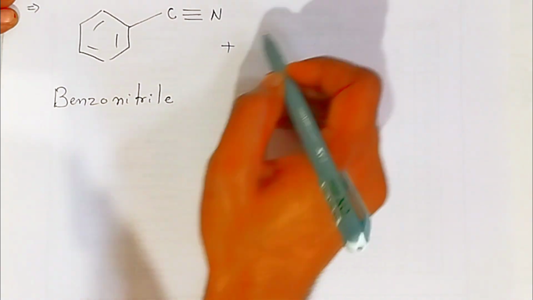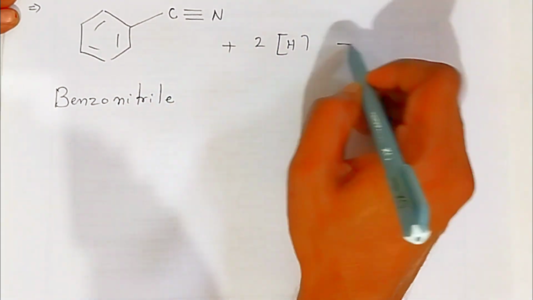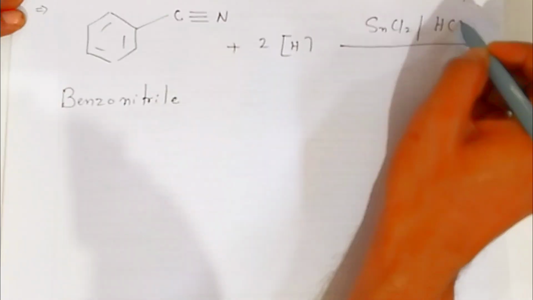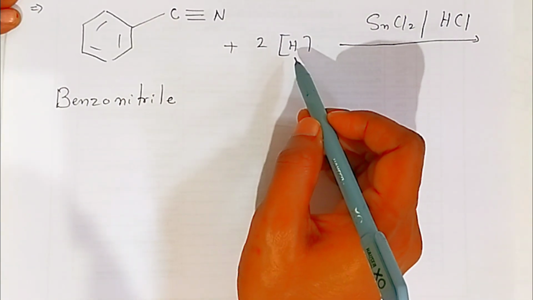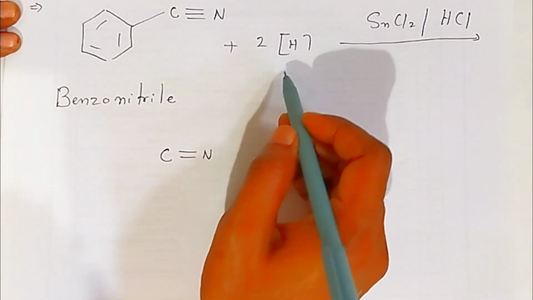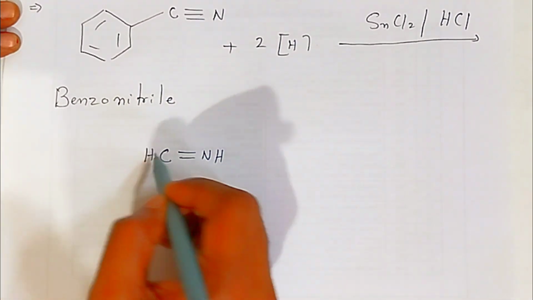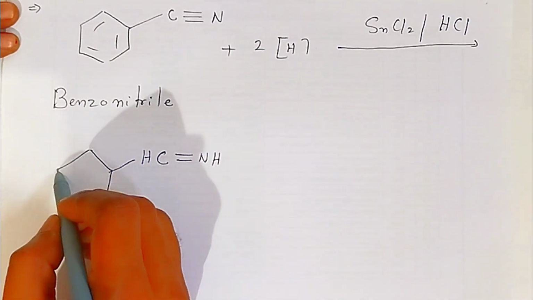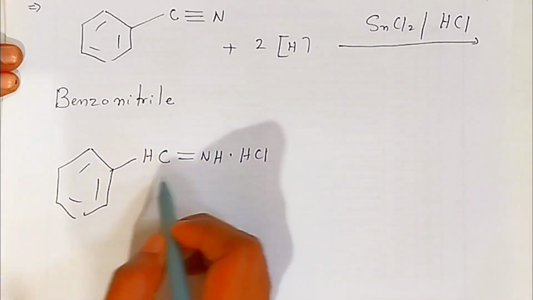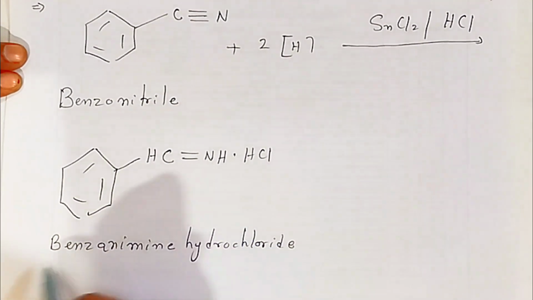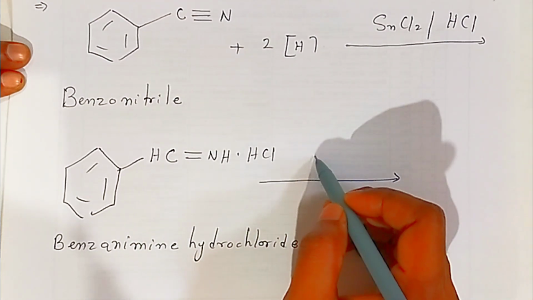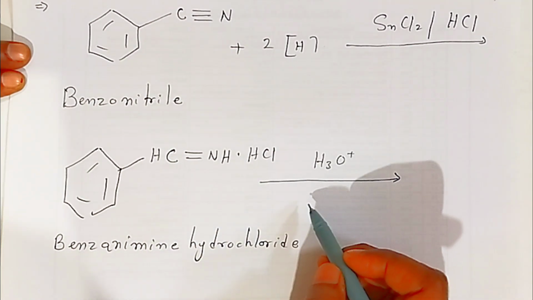This benzonitrile on reduction with hydrogen, which is coming from a mixture of stannous chloride and HCl that gives nascent hydrogen, what happens? First this carbon nitrogen triple bond will convert into a carbon nitrogen double bond, because one hydrogen will combine here and one hydrogen there, and your benzene will be as it is. Now HCl vapor will also attach to this imine, so it is called benzoimine hydrochloride. Now on acidic hydrolysis, it will give you